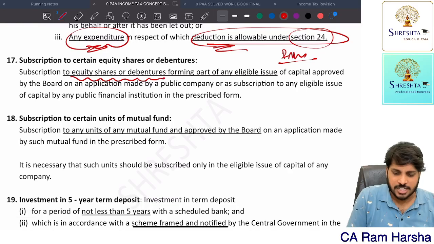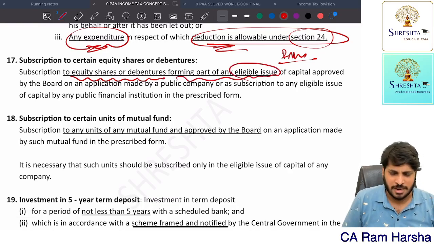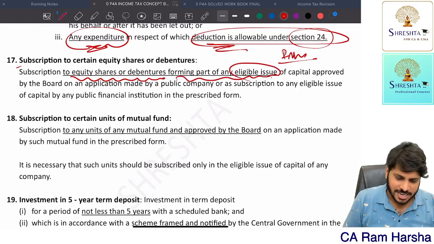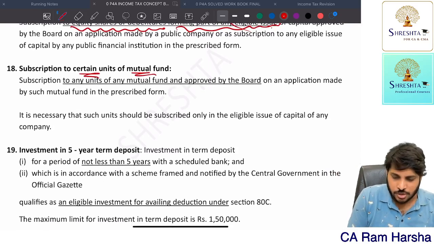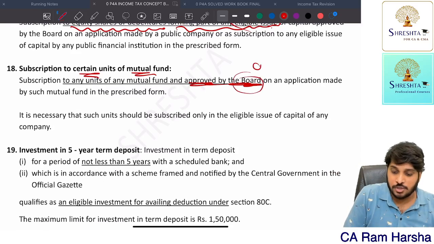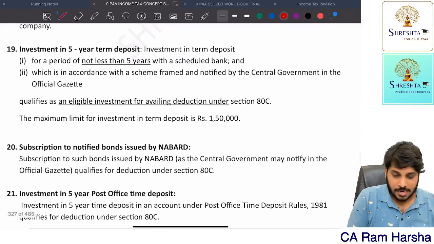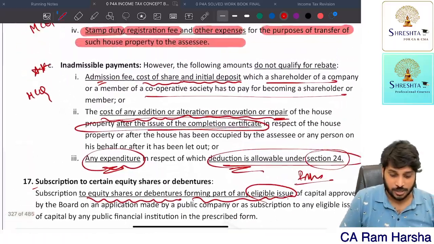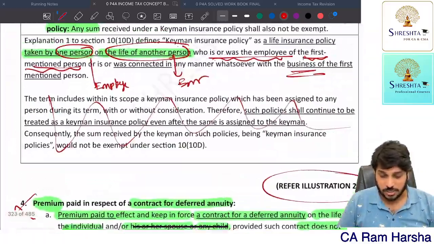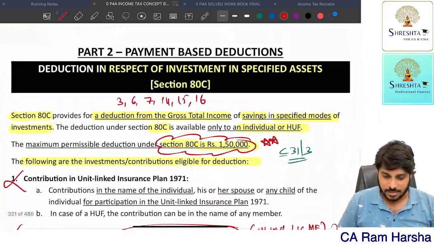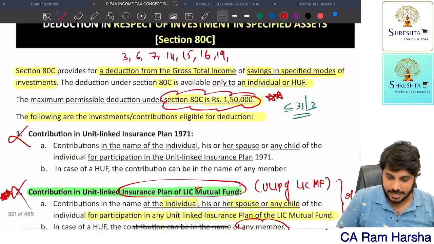Subscription to equity shares or debentures of an eligible issue. If they mention eligible issue, you will get deduction under ETC. Subscription to certain units or mutual funds approved by the board. Board means what? CBDT. Getting it? So that you will get deduction. This is important again. 19th point. So 16th. After 16, what is important? 19th point is important.